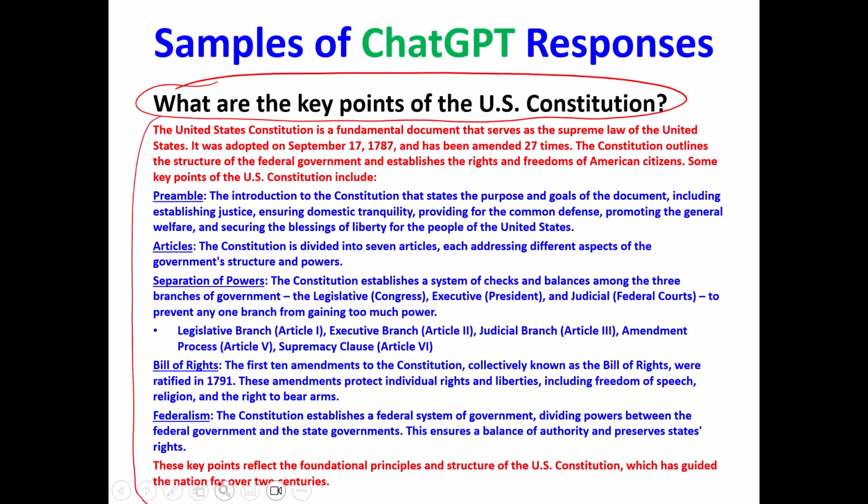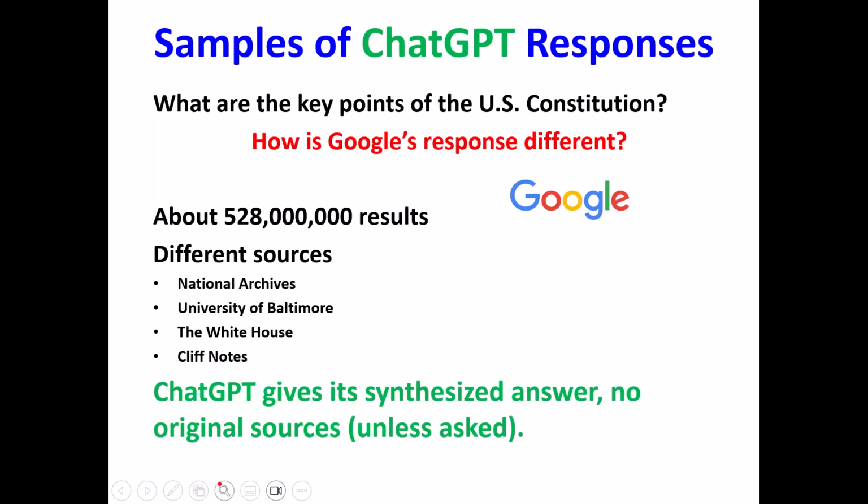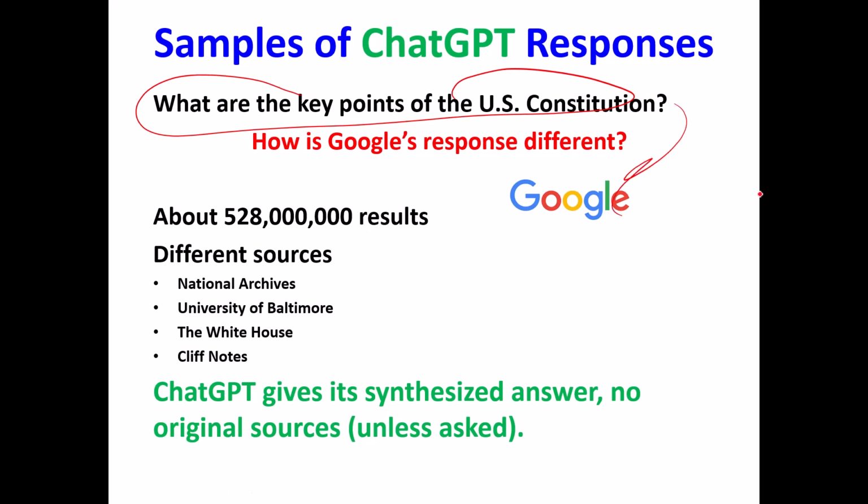Now, what we should stop and ask ourselves is, okay, couldn't I do the same thing with Google? Okay, let's try that. I asked Google the same exact question. What are the key points of the U.S. Constitution? I put in a Google search. Here's how Google's response was different.